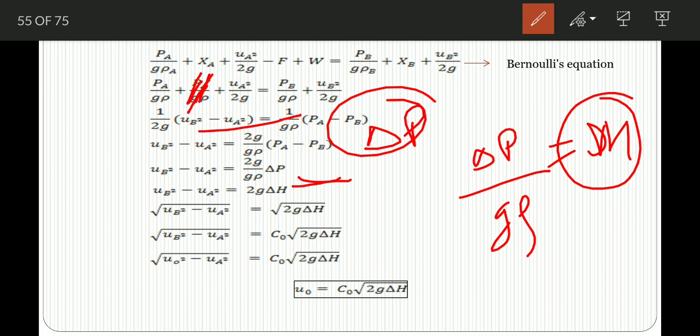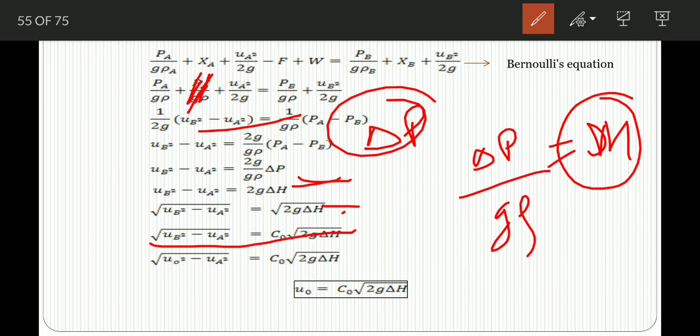So we have to take some constant. We are taking C0 as a constant in order to correct the difference between velocities at the orifice and at the vena contracta. Therefore, the above equation can be modified by taking the root. So UB square minus UA square, with C0 as the constant, becomes C0 times the square root of 2G del H.